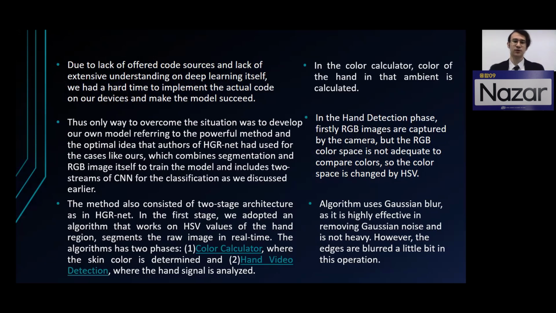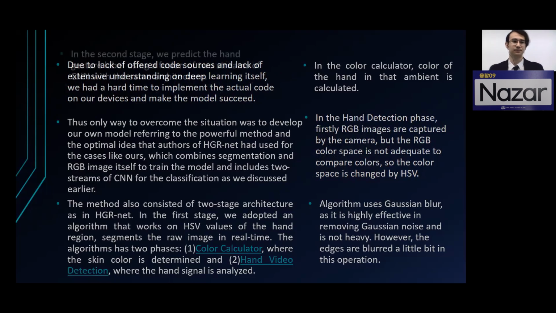The method also consists of a two-stage architecture as in HGRNet, and in the first stage we adopted an algorithm that works on HSV values of the hand region and segments the raw image in real time. The algorithm has two phases: color calculator, where the skin is determined, and hand detection, where the hand signal is analyzed. The algorithm also uses Gaussian blur as it is highly effective in removing Gaussian noise and is not really heavy. However, the edges are blurred a little bit in this operation.